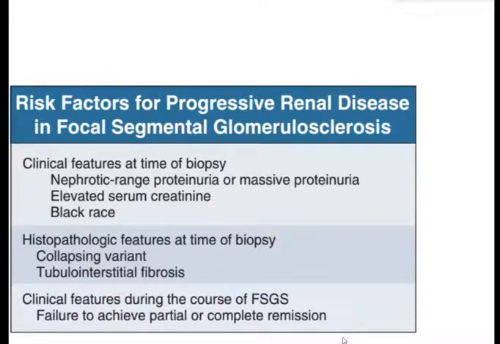Then these patients who progress to a stage of chronic kidney disease or chronic glomerulonephritis, in these patients what is commonly observed is failure to achieve partial or complete remissions. These terms of partial remission and complete remission, we defined them in our last lecture. That is, what is partial remission, what is complete remission.